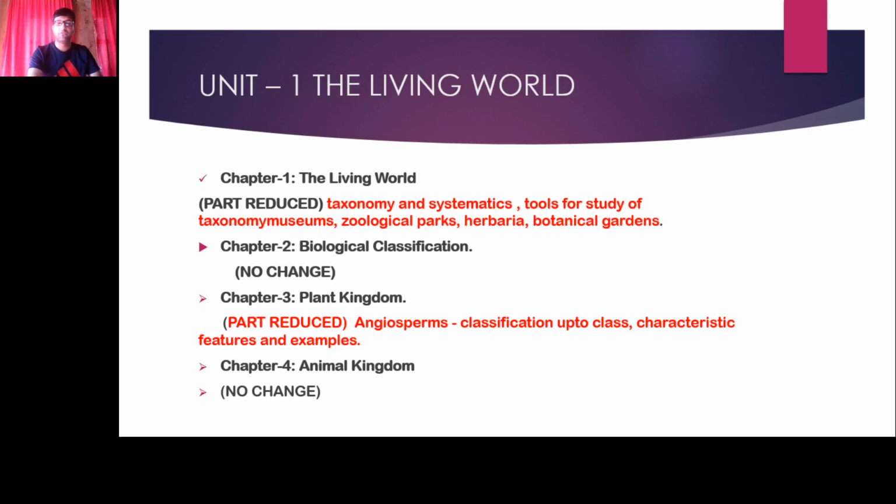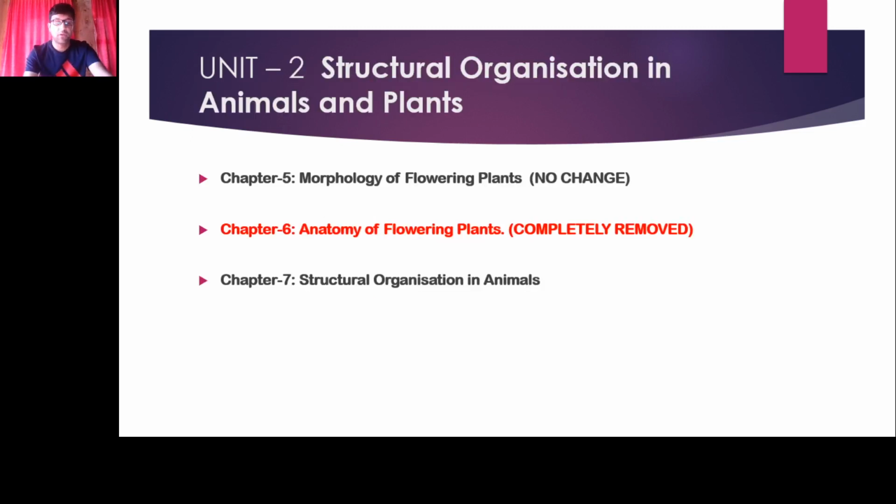And chapter number 4, animal kingdom, there is no change in the contents of this chapter. You have to focus, you have to prepare all the contents for final exams. Let's move on to unit number 2, which is structural organization in animals and plants. This unit contains 3 chapters: chapter number 5, chapter number 6, chapter number 7.